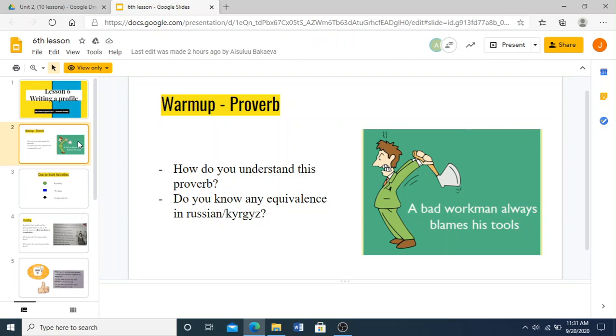Proverb. Okay, this proverb says, "A bad workman always blames his tools." How do you understand this proverb? Do you know any equivalents in Russian or Kyrgyz? Let's discuss this proverb. What does it mean to you? Take 3 minutes. Let's get returns from you, what you understand by this proverb. Let's go.